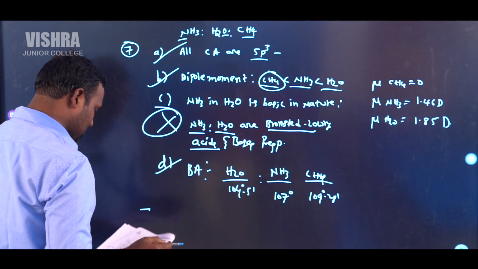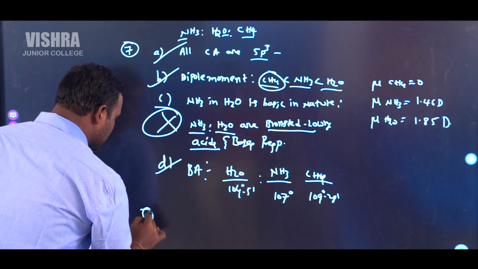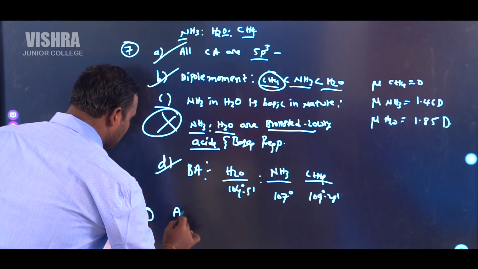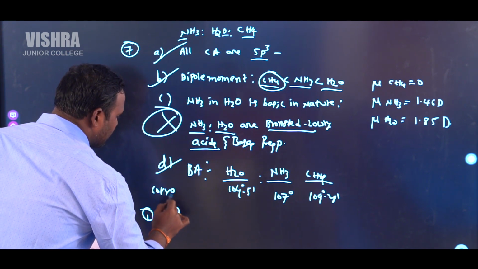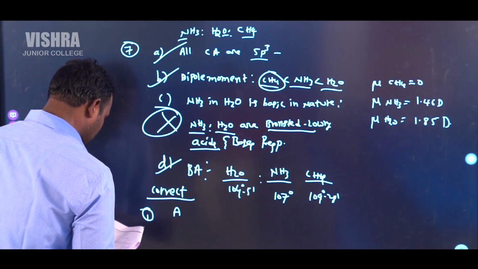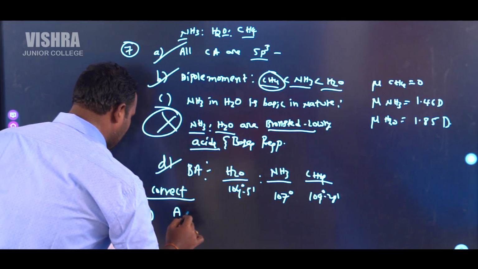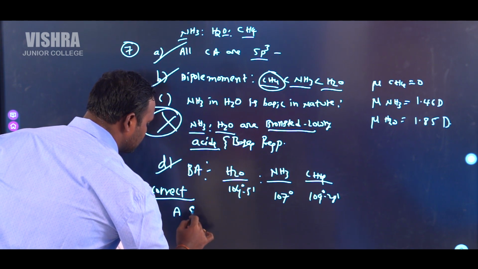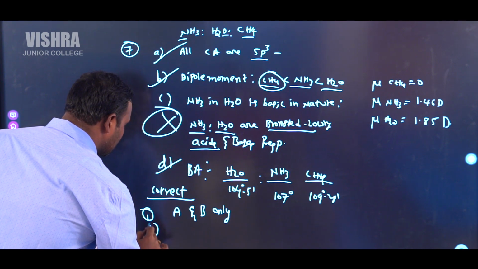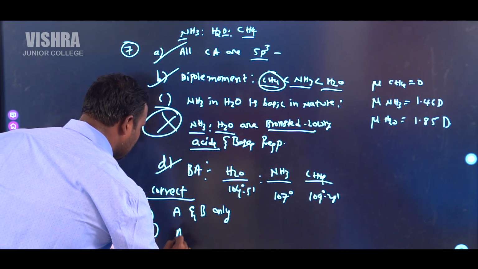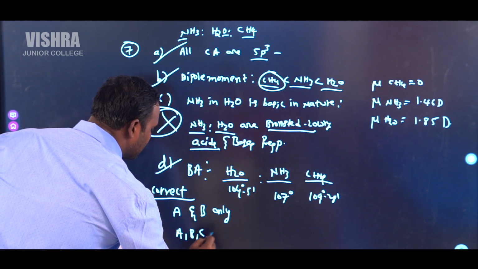Four options are given. Correct options: first option is A and B only. Second option is A, B, C only.